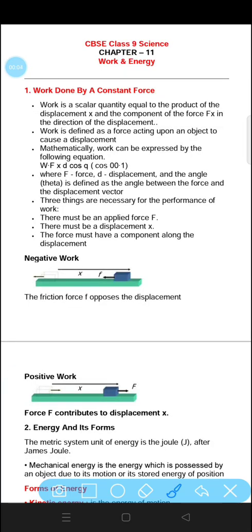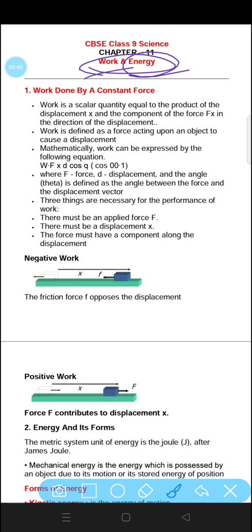Today we are going to start a new chapter of 9th standard, that is work and energy. So we will talk about work as well as energy. We must have studied in previous classes as well what is work and what is energy. If we apply a force on any object and it has a change in its direction as well as its place, then we can say work is done. And what is energy? The ability to do work is called energy.